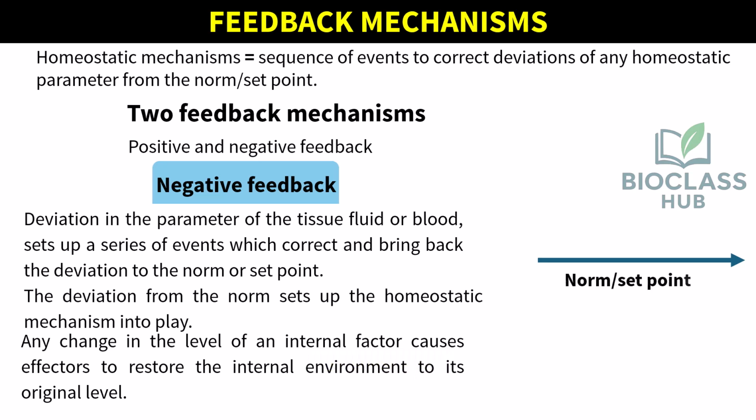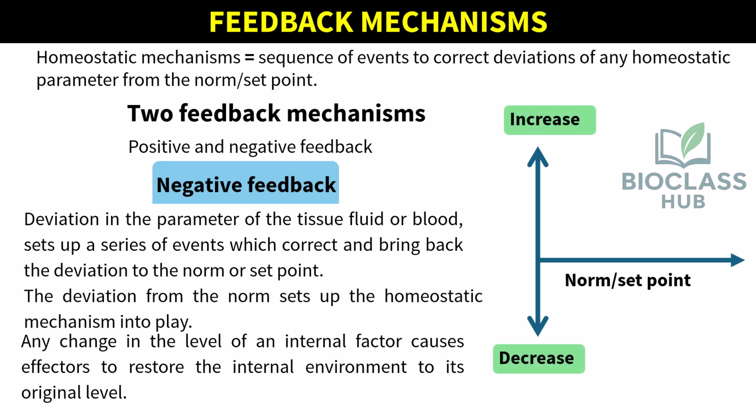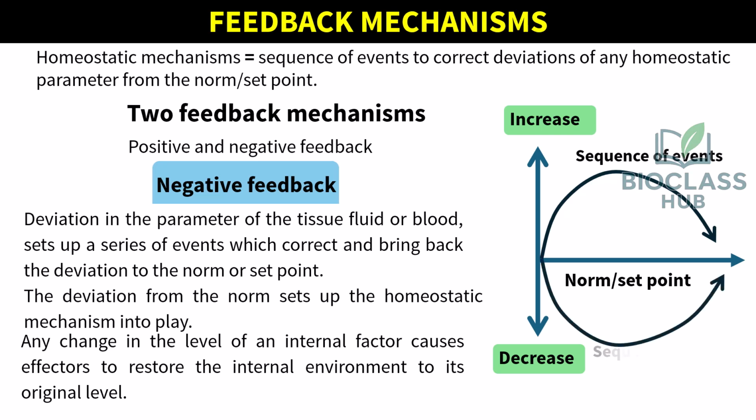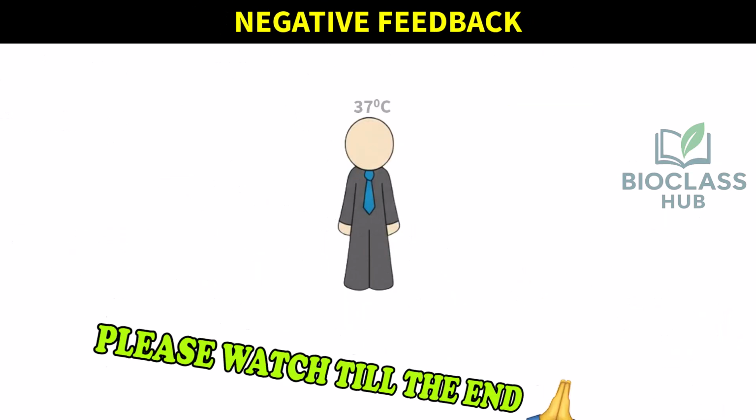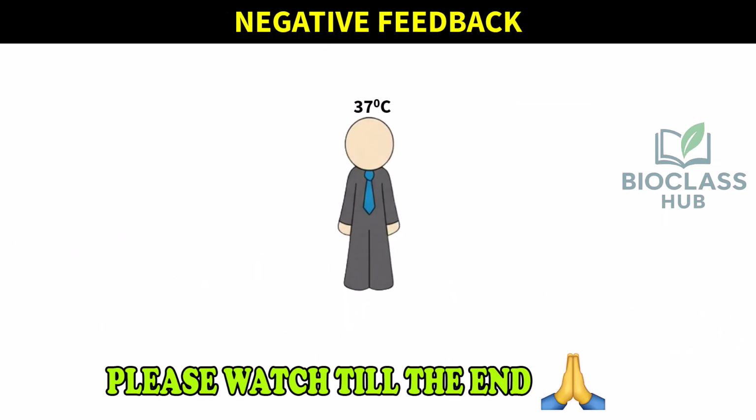For example, the norm or set point is the normal condition of such a parameter in the body. When it changes, a deviation is either an increase or a decrease. The deviation is detected by the receptors to set up a sequence of events to return the deviation to the set point. Temperature of the body is always constant at 37 degrees Celsius.